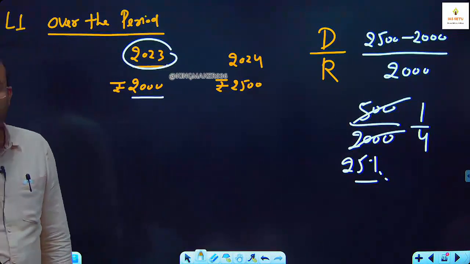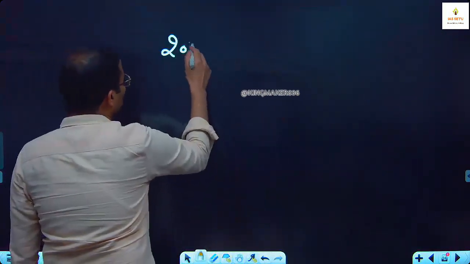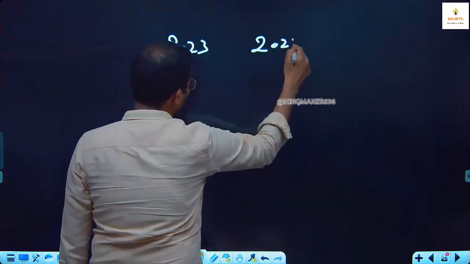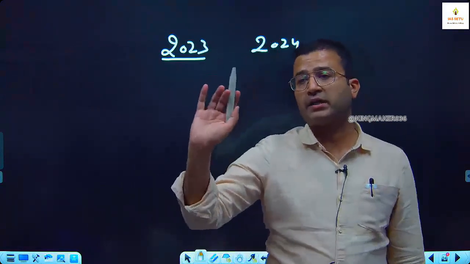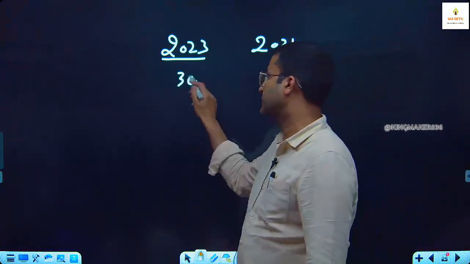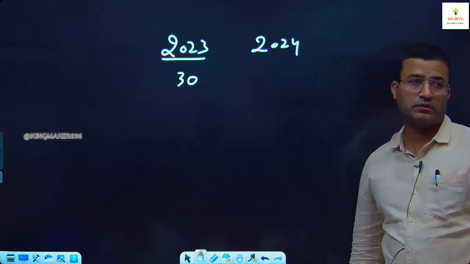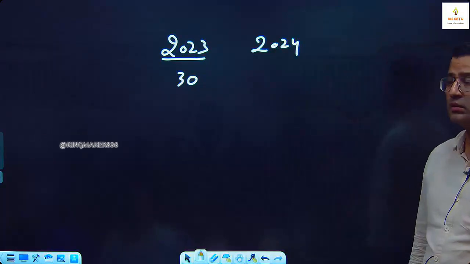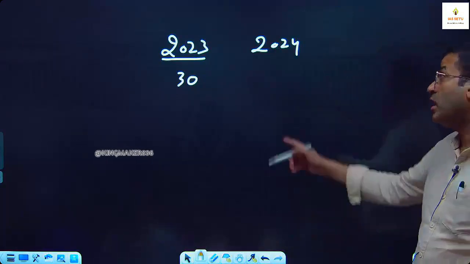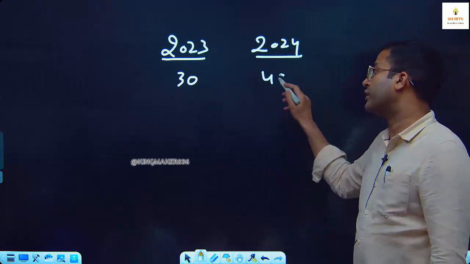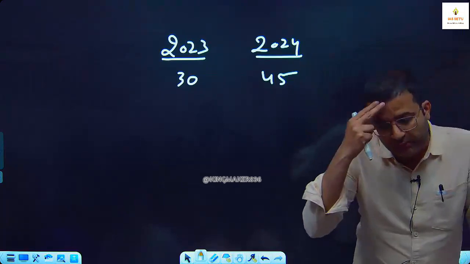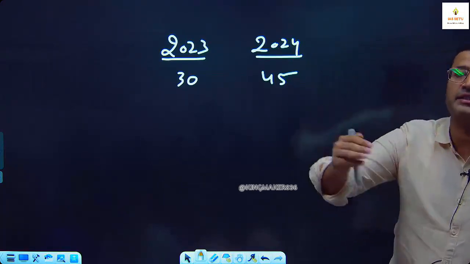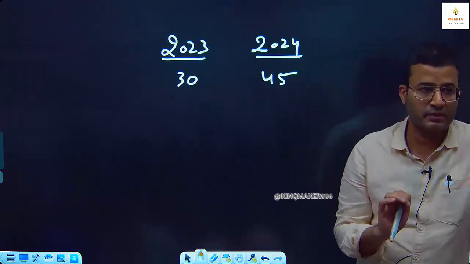Let me try 2-3 questions. In 2023, price of this marker was 30 rupees. And in 2024, it became 45. Last to last year, what happened? You find the price has increased for everything, especially the paper.